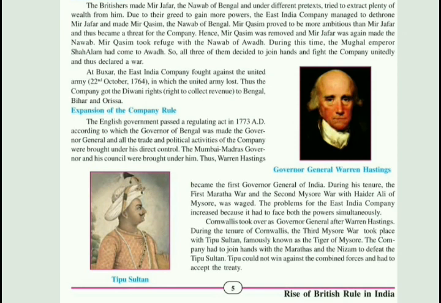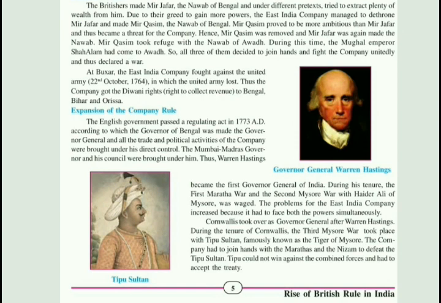The first and second wars were fought with Hyder Ali, and the third was fought with the Tiger of Mysore, Tipu Sultan. The company had to join hands with the Marathas and the Nizam to defeat Tipu Sultan. Tipu could not win against the combined forces and had to accept the treaty. Treaty means a formal agreement.